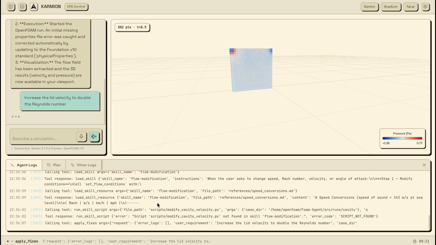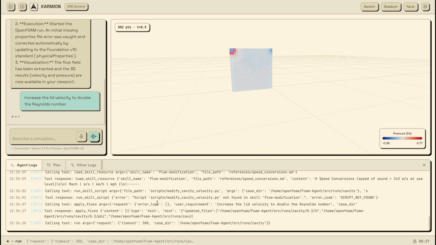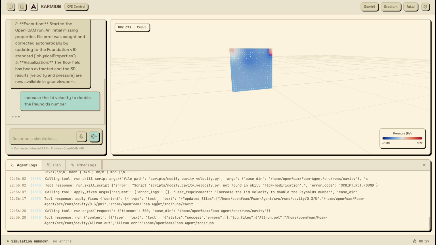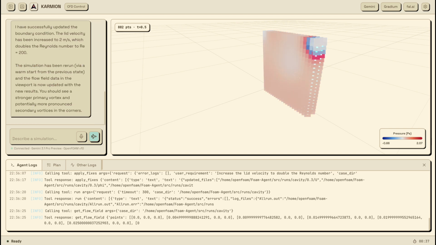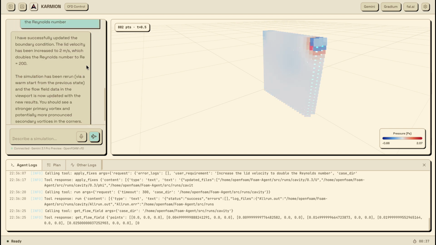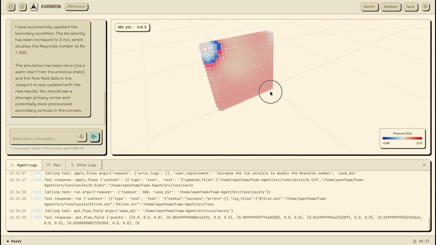Getting an AI agent to navigate that reliably, catch the failures, and produce correct physics is not a prompt engineering exercise. It requires understanding what the equations are actually doing, why solvers diverge, and how to recover from it. The kind of knowledge that, historically, lived only in the heads of people with very long CVs and very strong opinions about mesh resolution. Karmion makes that accessible to anyone who can type a sentence.